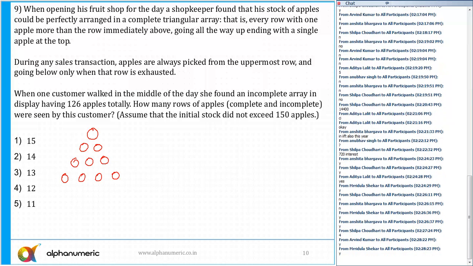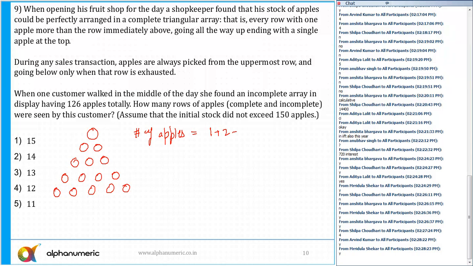So what is the total number of apples? 1, 2, 3, 4, and 5. So the number of apples is going to be equal to 1 plus 2 plus 3 plus 4 and so on, which is nothing but the sum of the first n numbers. If there are n rows, the total number of apples is n into n plus 1 by 2.